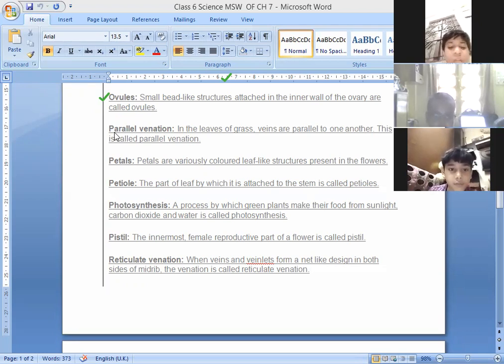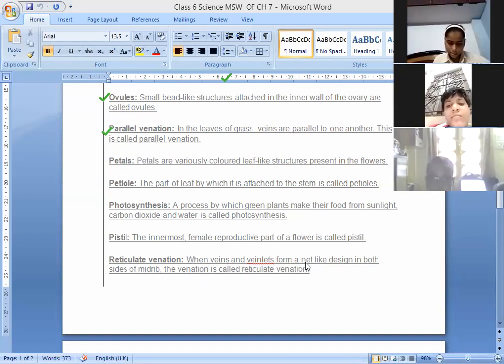Yes, Chirag Rawat. Parallel venation means, in the leaves of grass, the veins are parallel to each other. Yes, children, this is called parallel venation, in which the veins are parallel to each other. That is known as parallel venation. And see the opposite of it. When the veins are not parallel, they have a net-like design, that is known as reticulate venation.